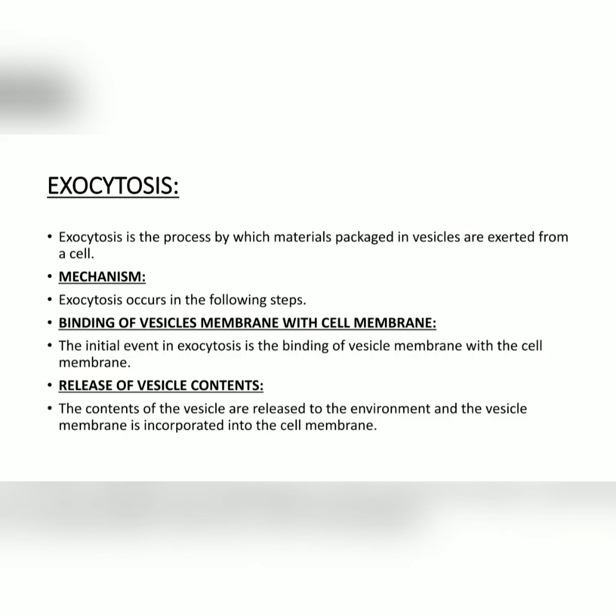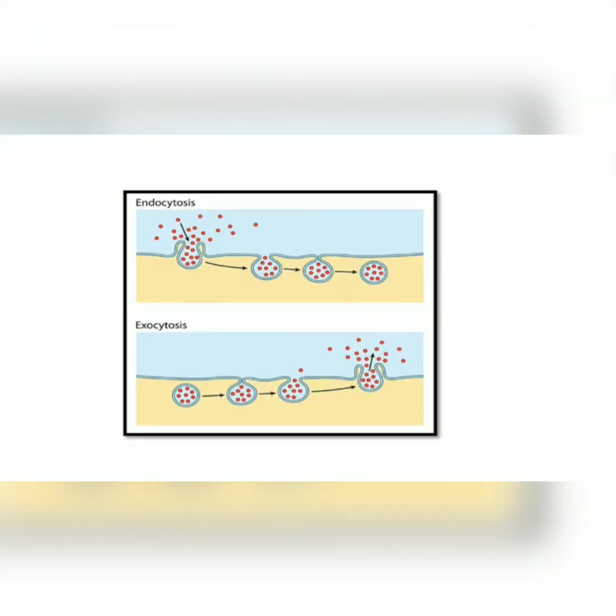First, what will happen, dear? In the first step of exocytosis, the vesicles are formed inside the cell, just as they are formed outside the cell in endocytosis. As you can clearly see in this diagram, dear, first the vesicle forms in the cell and then it moves and attaches to the cell membrane, then they move out, and the materials are expelled from the cell.